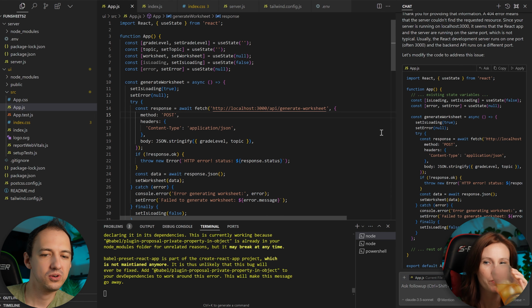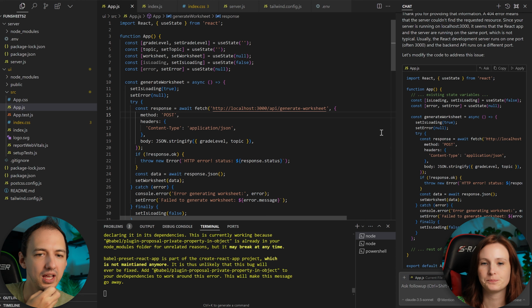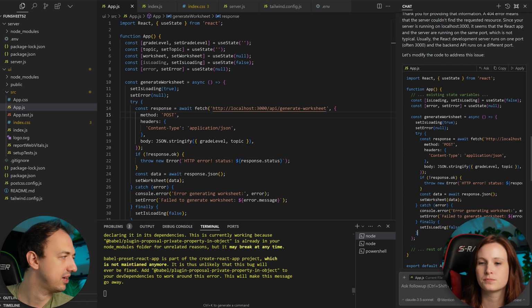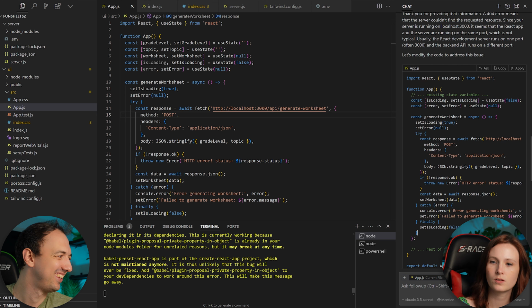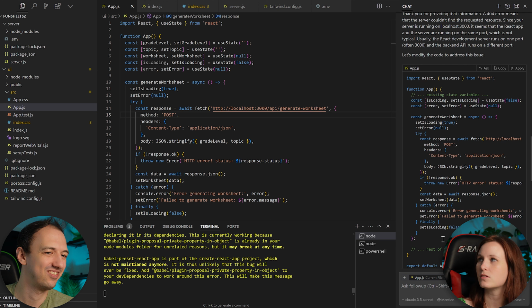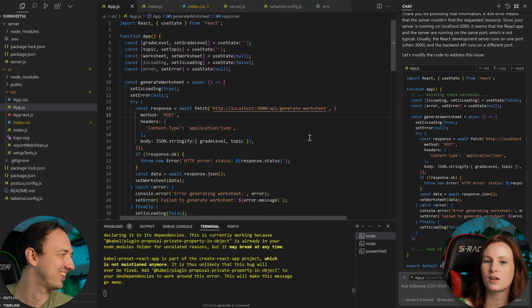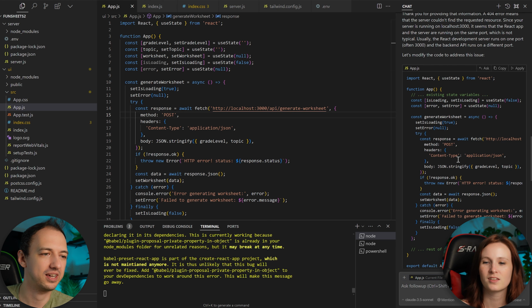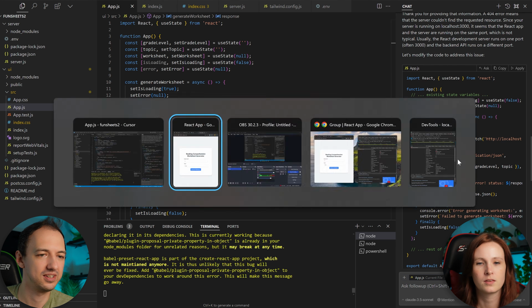Oh, and by the way, notice that in the code that it wrote, it has stuff like "existing state variables ... rest of the component remains the same," right? When you're working with ChatGPT, you have to deal with that. You would have to paste this and then figure out what this means and paste that, but it just applied it. You didn't have to worry about it. Yeah, that's awesome. So why don't you flip back to the UI and let's see.